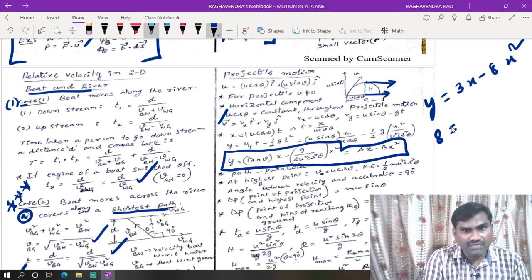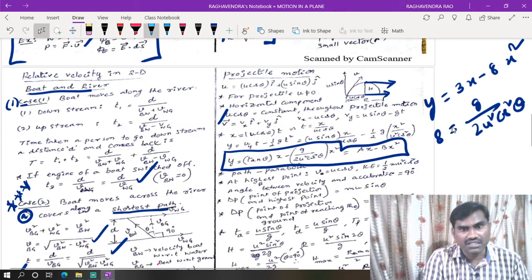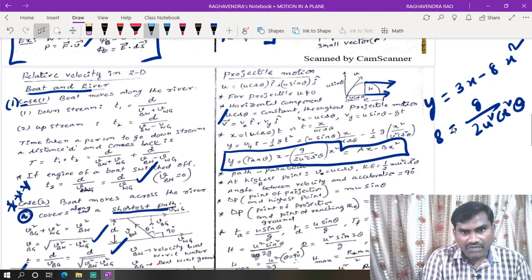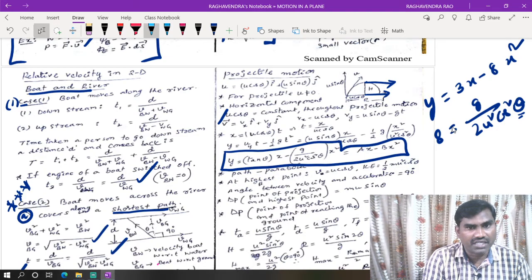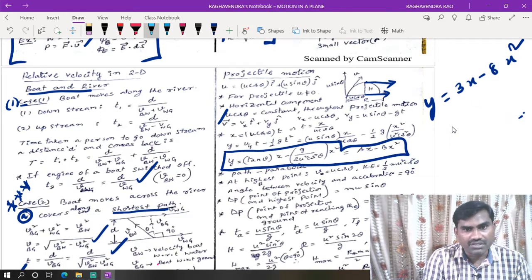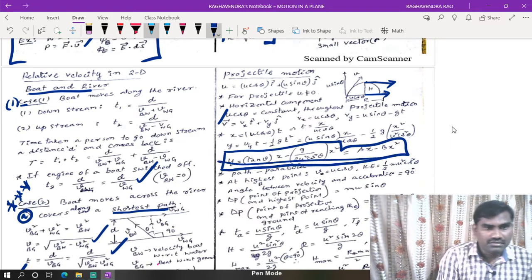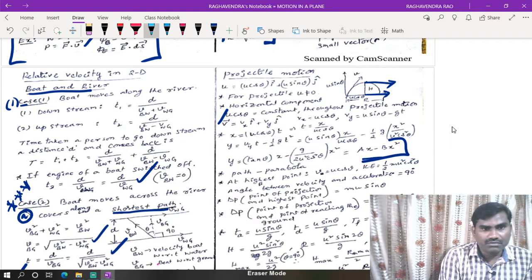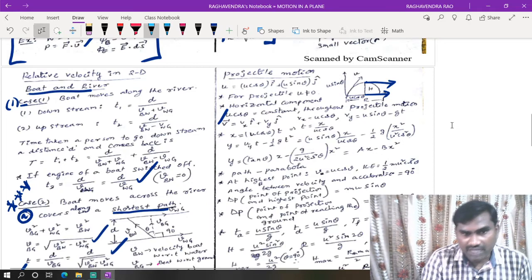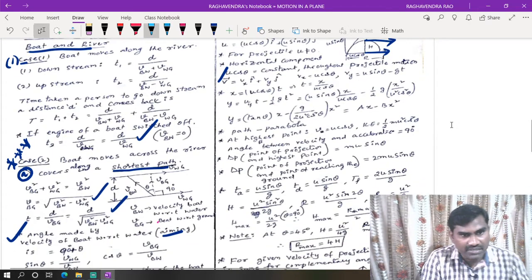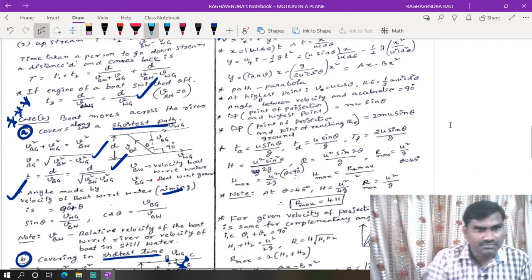In the place of 8, we have g by 2u square cos square theta. Theta value they will give, then we can calculate the value of u square. Like that, by comparing with the equation of trajectory, we can solve different models of numericals. The path of the projectile is a parabola, which is called the trajectory.